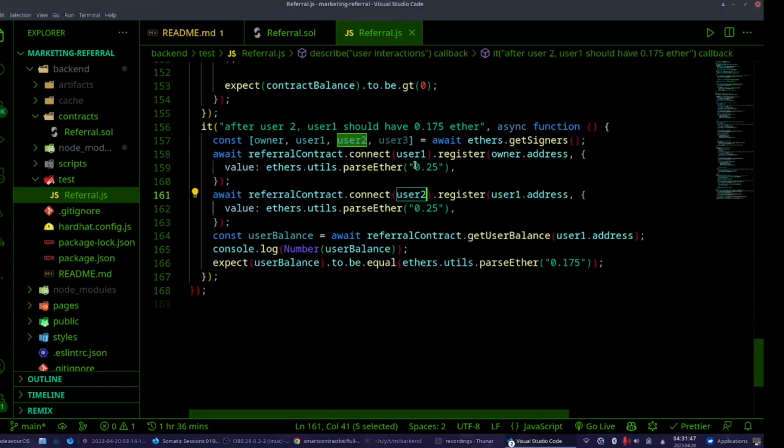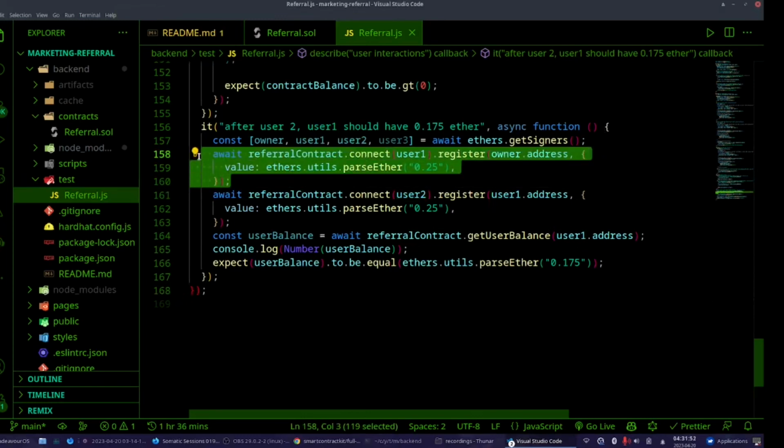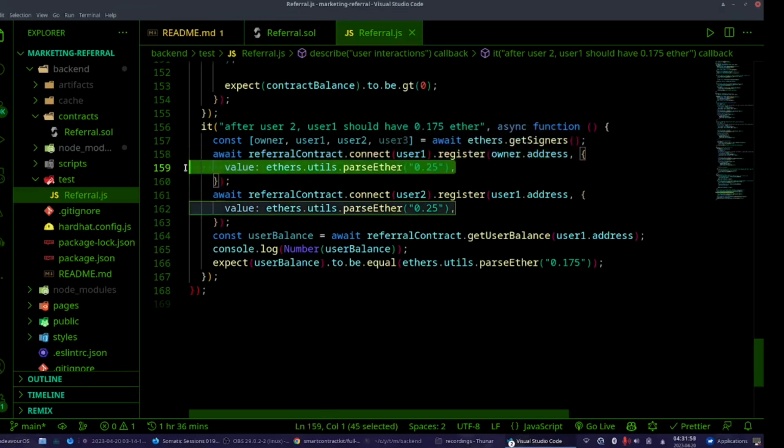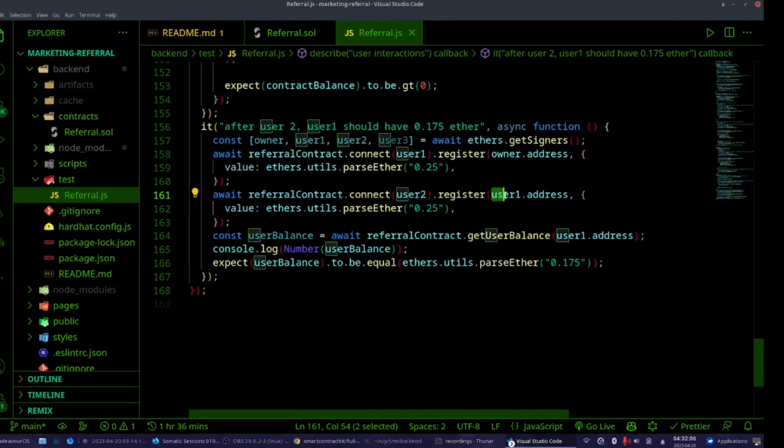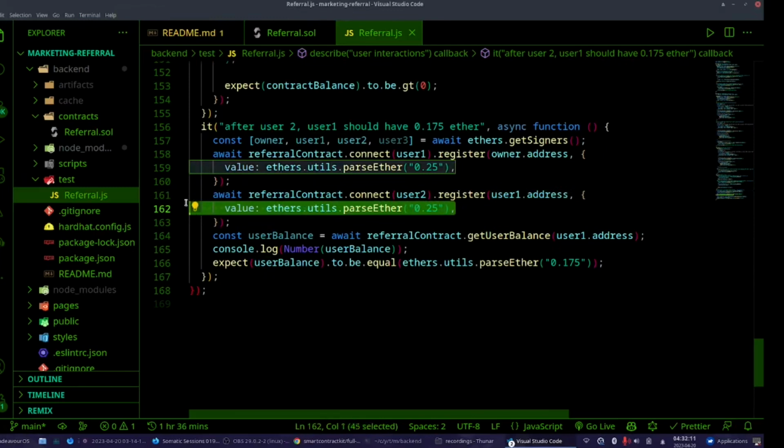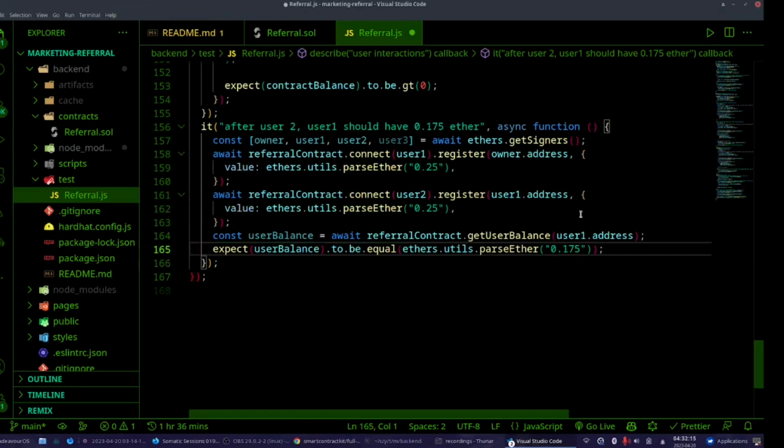There is a difference here. First I'm connecting to user 1, and I call the register function with the owner address and pay the required amount of money. Then I'm connecting to user 2 and I register using the address of user 1, and I paid the required amount. Here again we are expecting the user balance to be this. Wonderful.